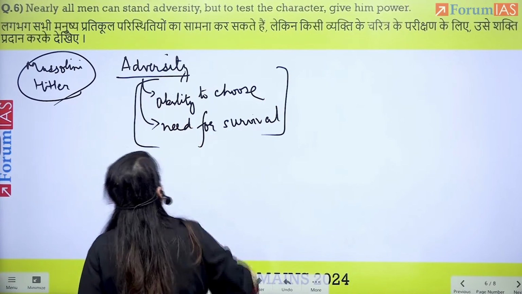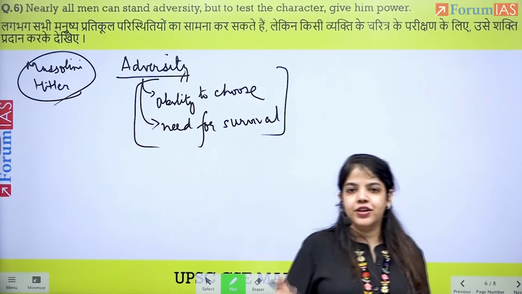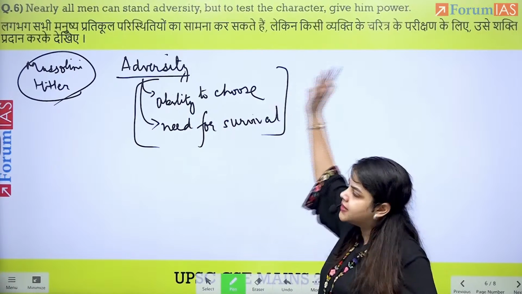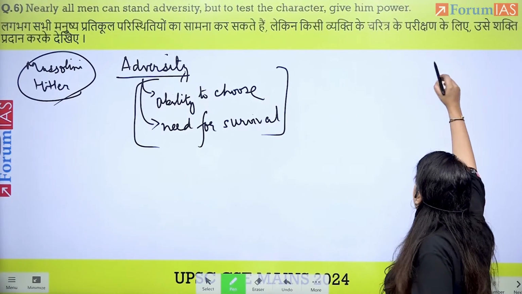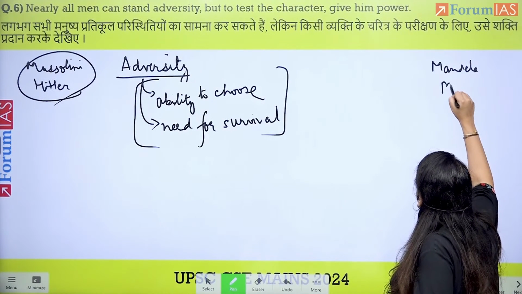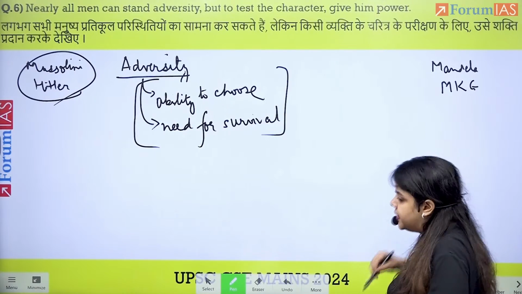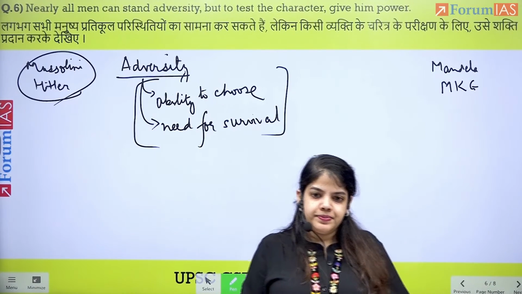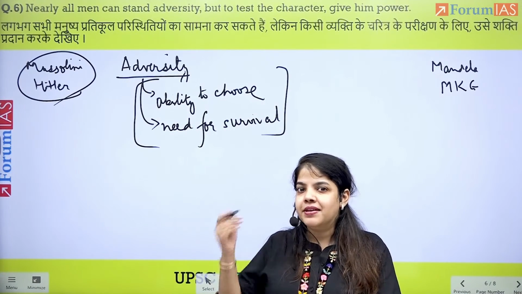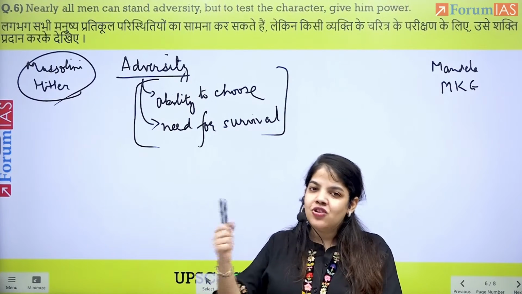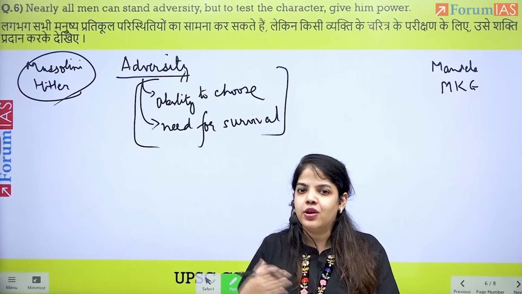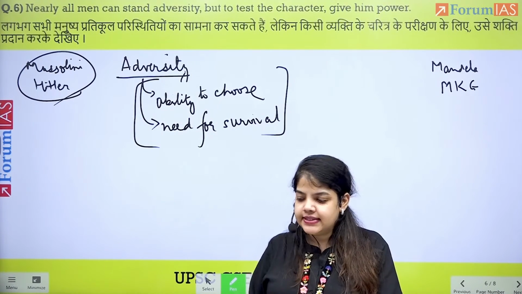Every person can survive, but if you want to test their character, you give them power. But then there have been people who have been on the other side of Mussolini and Hitler. We have Nelson Mandela. We have Mahatma Gandhi. I'll write him as MKG, Mahatma Gandhi. And they have been given power. They have been in an adverse situation, but they chose wisely. They also had a need for survival, but they followed the utilitarian principle instead of following principle for their own needs.